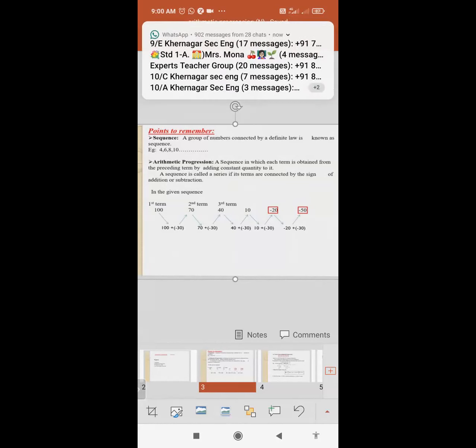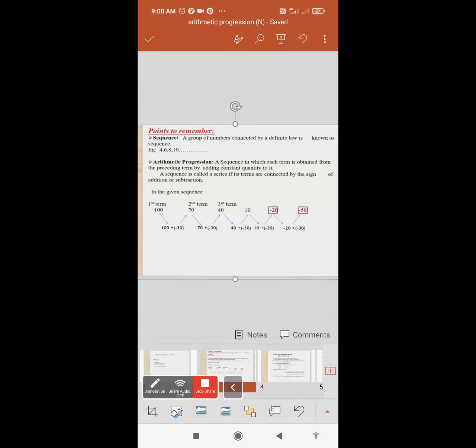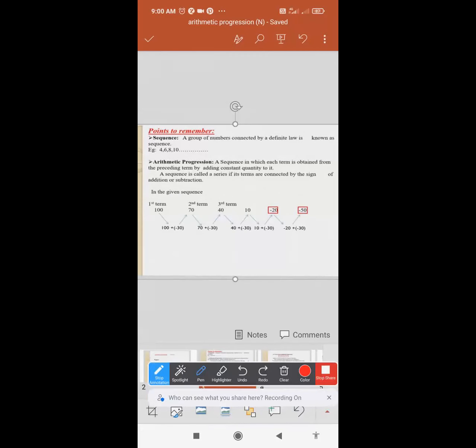Likewise, in the given sequence, for example, the first term is 100. Second term is 70. Third term is 40. Fourth is 10. Then minus 20. Then minus 50. Now follow the sequence. What definite law is it following? The sequence goes on in decreasing order.